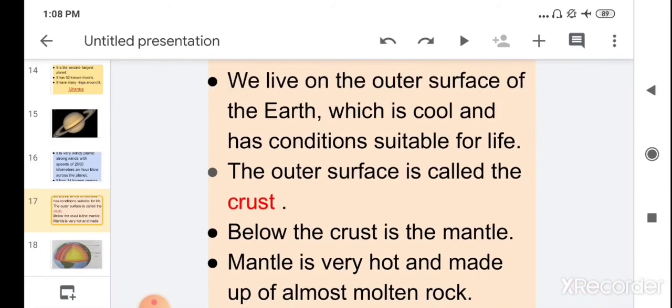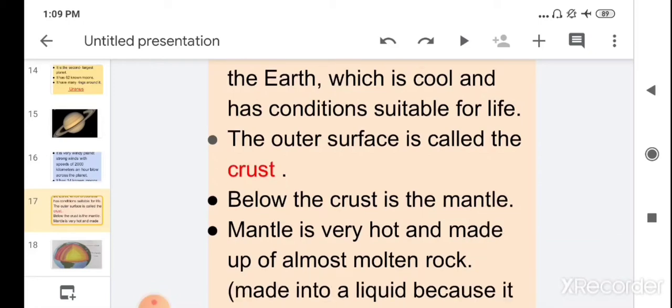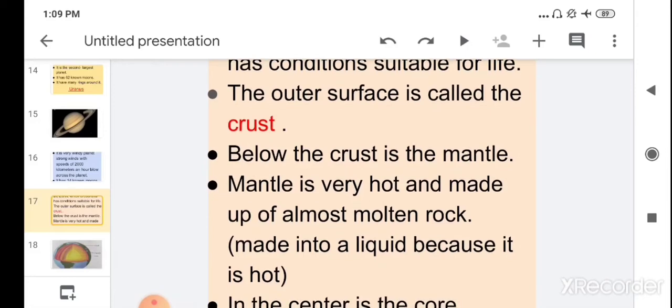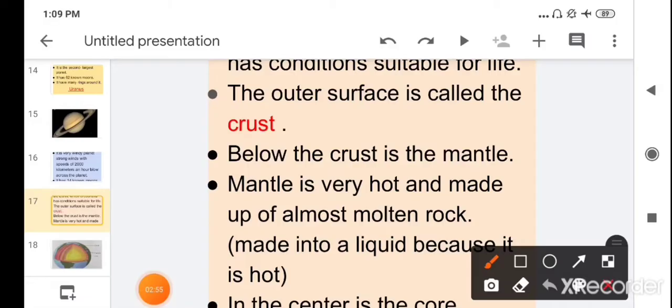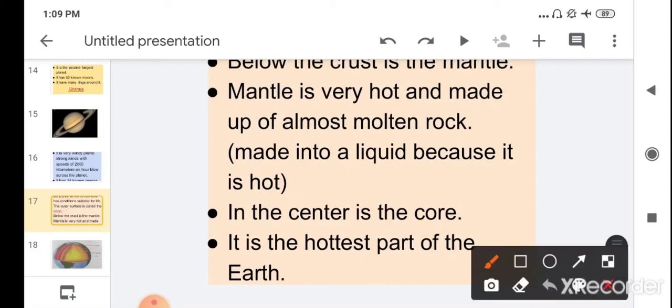So children, we live on the outer surface, which is known as the crust, and below the crust is the mantle. The mantle is a very hot layer made up of almost molten rocks. Then after the mantle, the next layer is the core. The center layer is known as the core. Children, it is the hottest part of the earth, and it consists of metals.